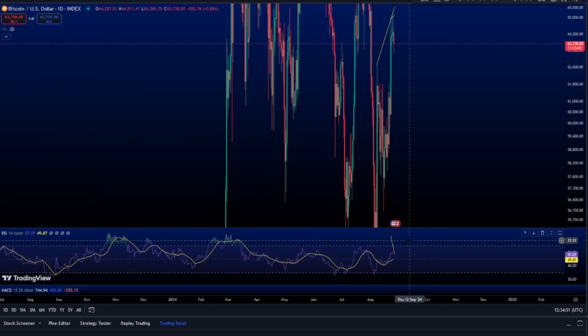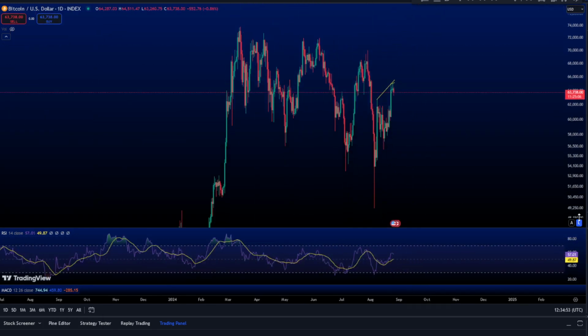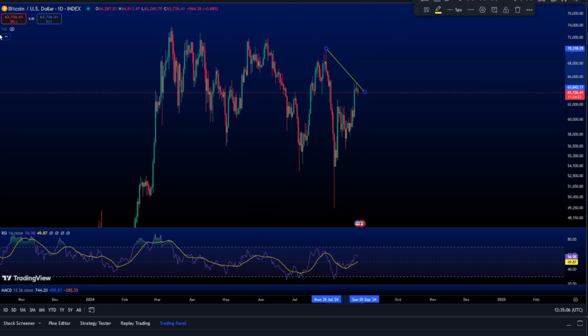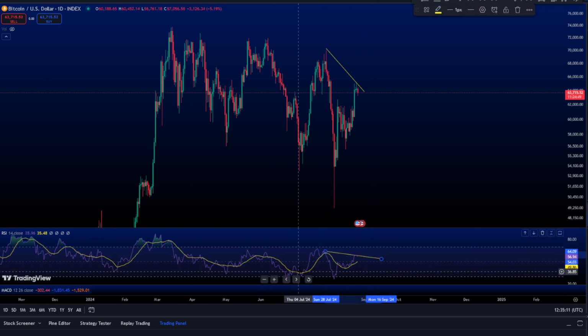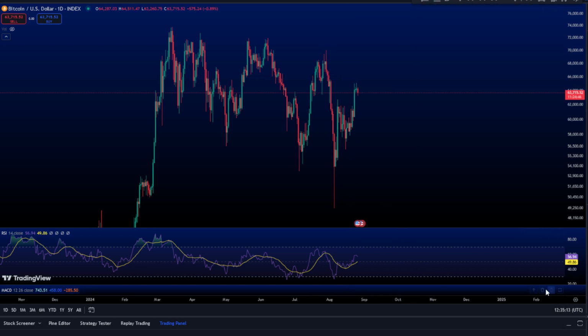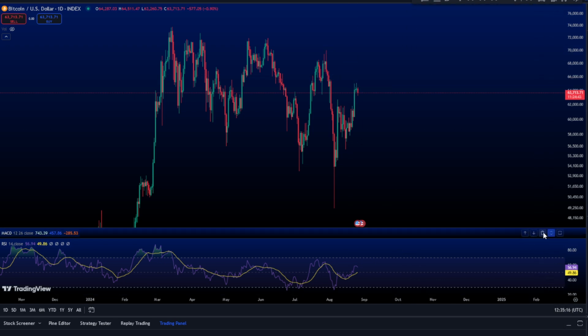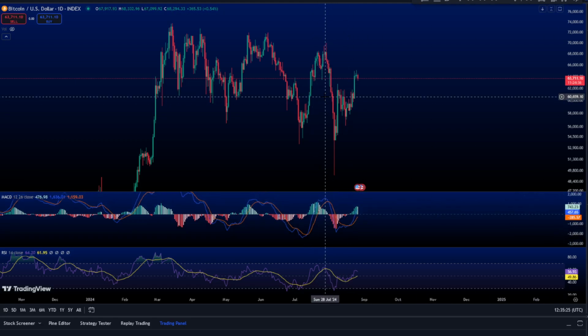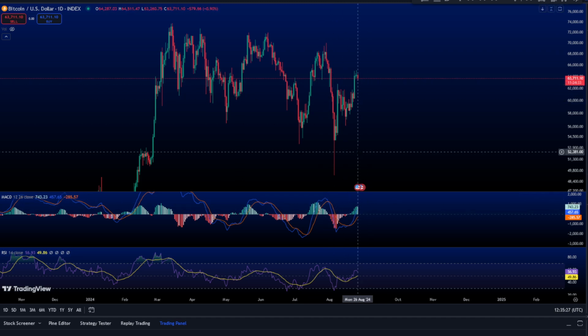If we go to the daily chart, we can see there are still no big indications of bearish, to be honest, on the daily, because if we take this top here and this top there, we don't see a clear divergence yet. However, if we look at the MACD, it also shows not so big a divergence between the volumes here and this one.